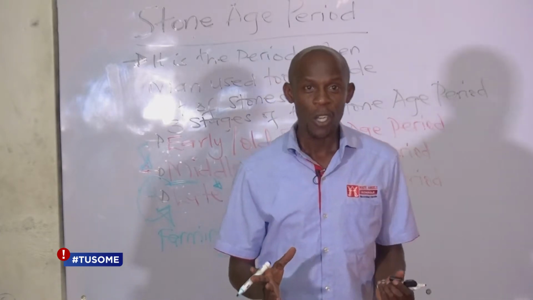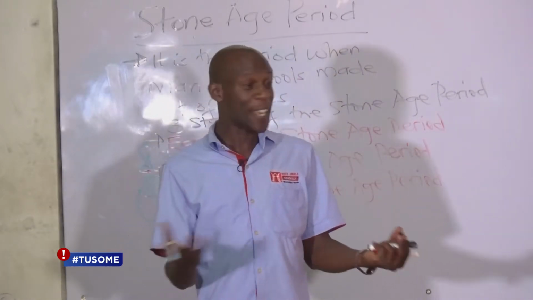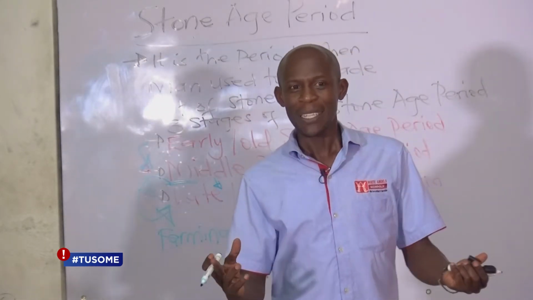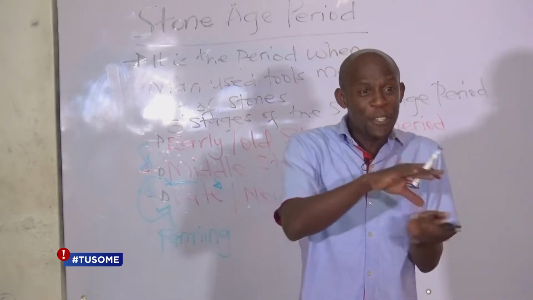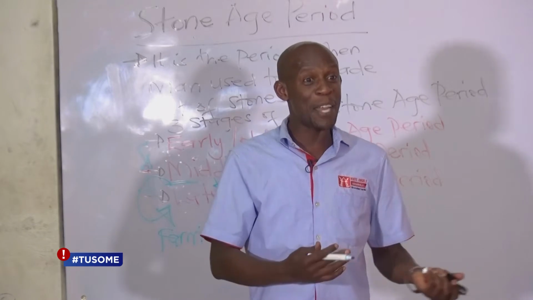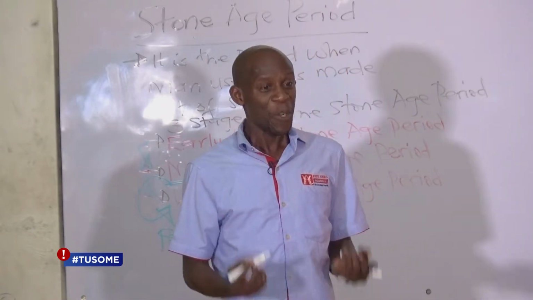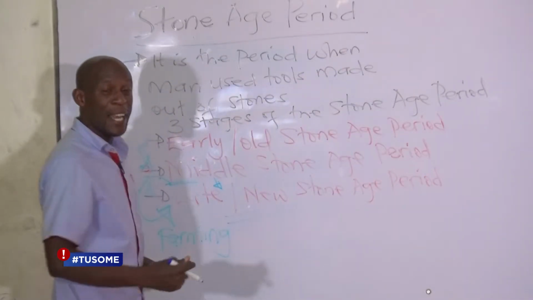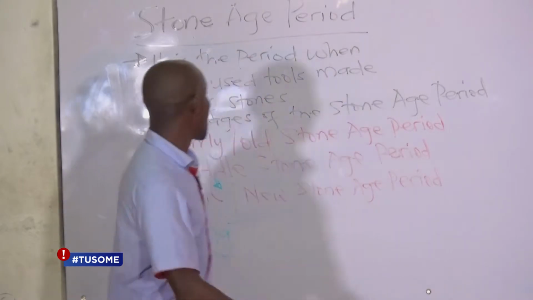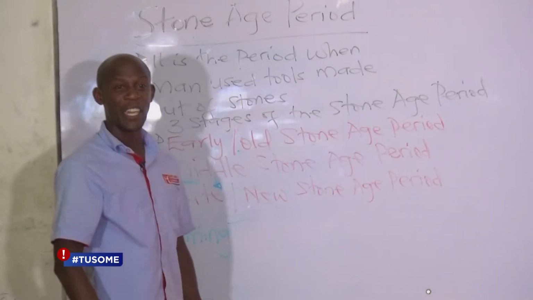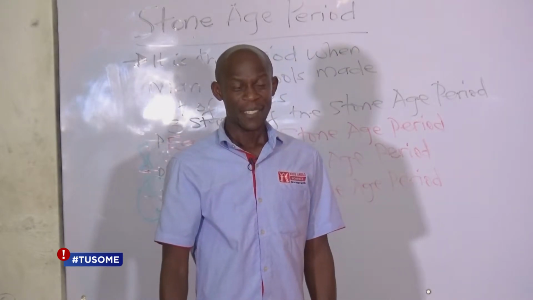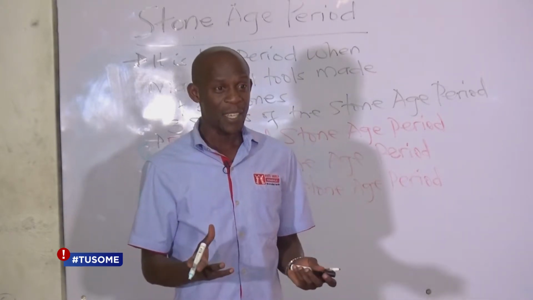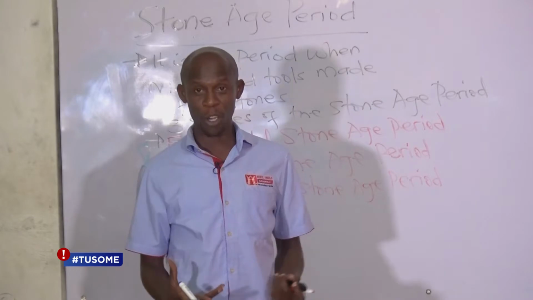And after getting the dog, Aleman was able to get very many other animals, like you see the domestic animals we have today. The cows, the goats, the sheep, the hens, all together. And each of these animals was useful to the Aleman because he would get meat from them. He would get skins for making clothes, because by the time we reach the New Stone Age period, Aleman is now starting to dress up. Unlike the one of the Old Stone Age period, who was very naked. Okay? So these animals were not only there for eating, but you would get so many other things from them, like skins, from which you would make some kind of clothes to put on.